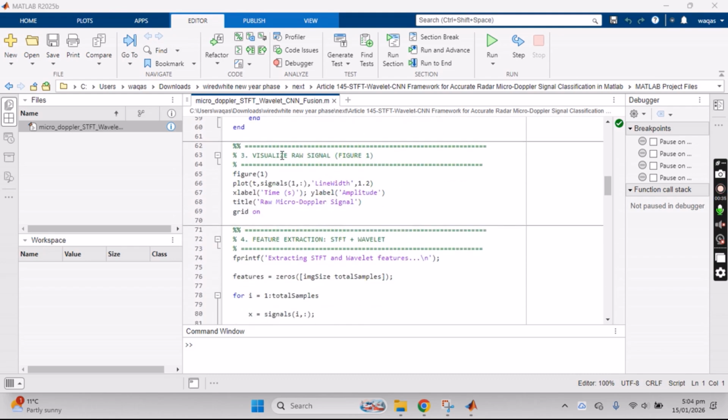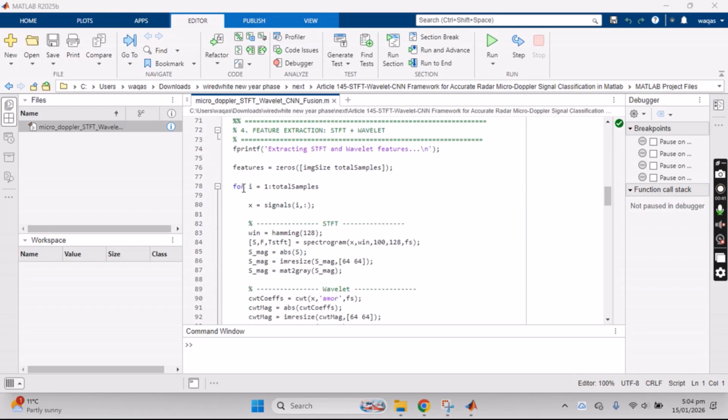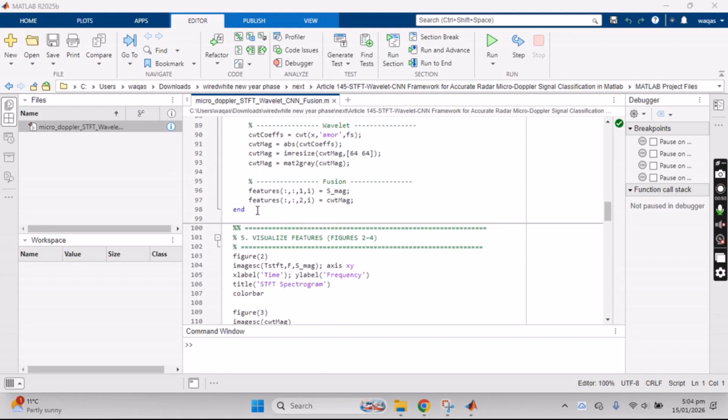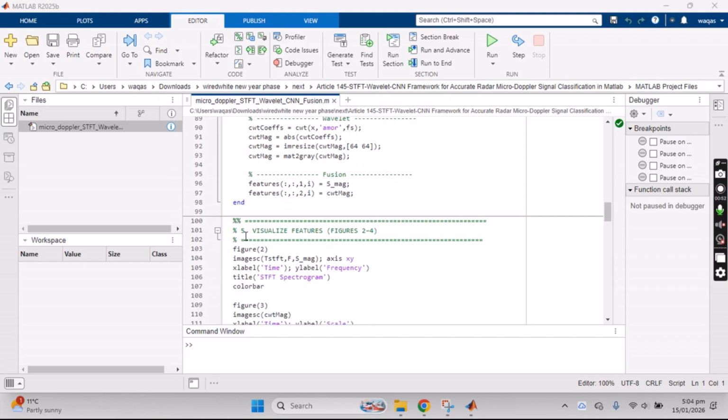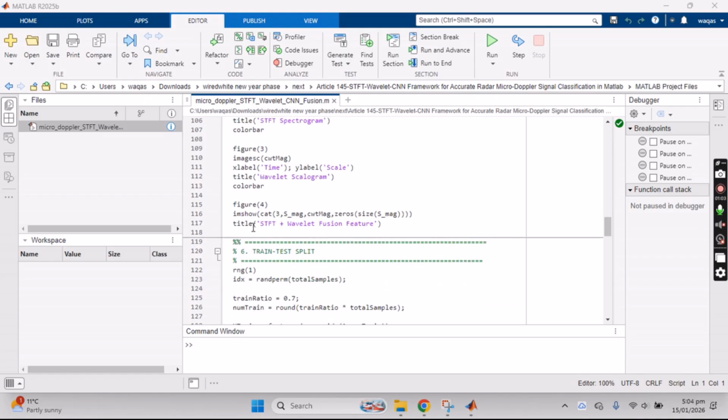Next one is visualization of the raw signal according to figure 1, then feature extraction code added for the total samples in the for loop, and STFT code is defined here, wavelet is defined here, fusion is defined here. Then visualization of features according to figures 2 to 4: STFT spectrogram, wavelet scalogram, and then figure 4 is STFT plus wavelet fusion features as well.